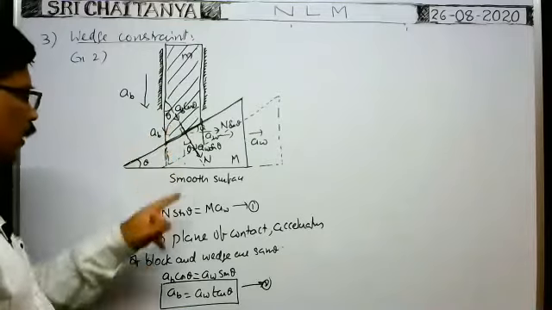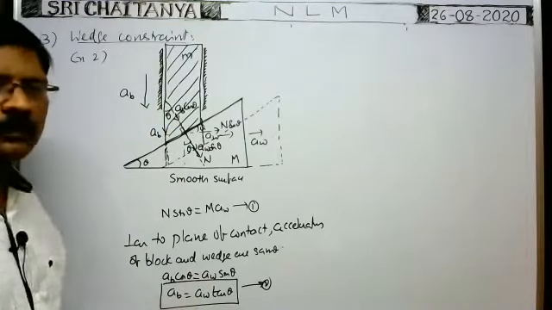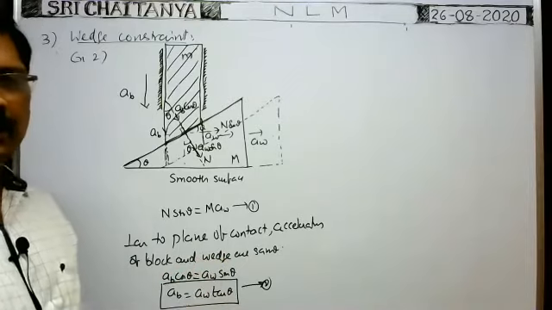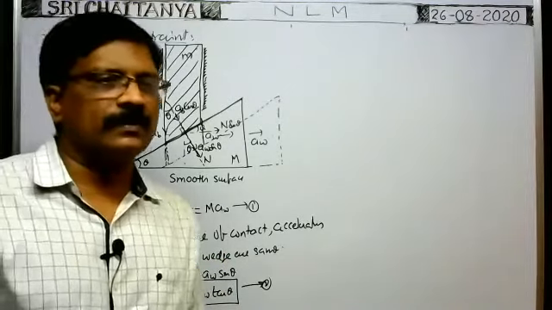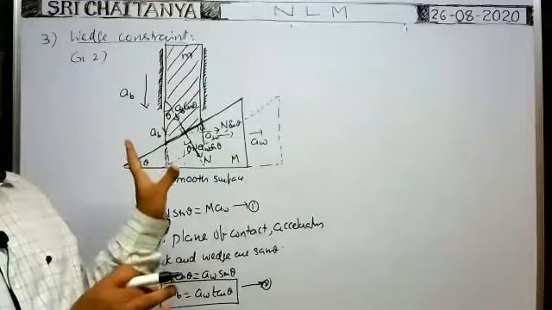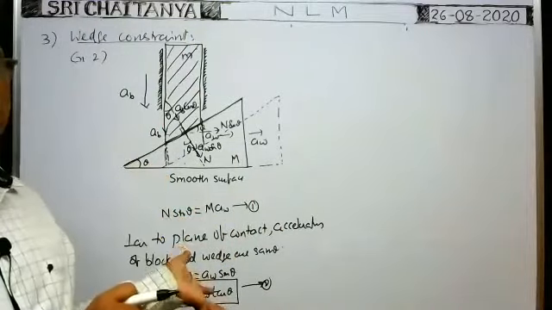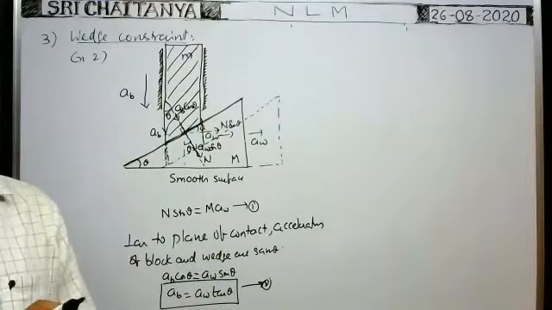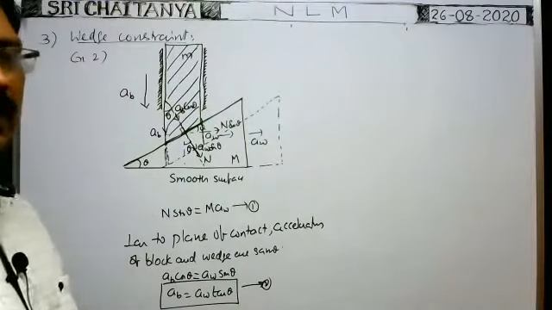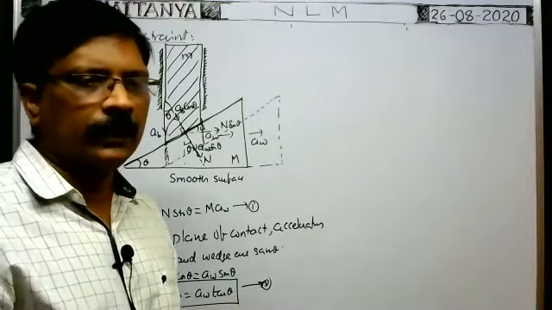That's why AB cos theta is equal to AW sin theta. So from that AB is equal to AW into sin theta by cos theta, means tan theta, no? It is the wedge constraint in this case. Okay, so that depends on the position of the blocks, the wedge constraint relations will be changed. For this case, this is the wedge constraint. Okay, now based on this we have to do the problems. Okay, right.